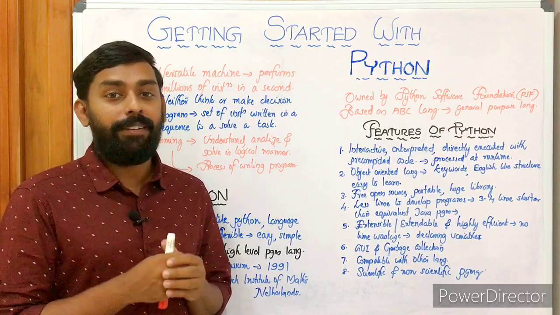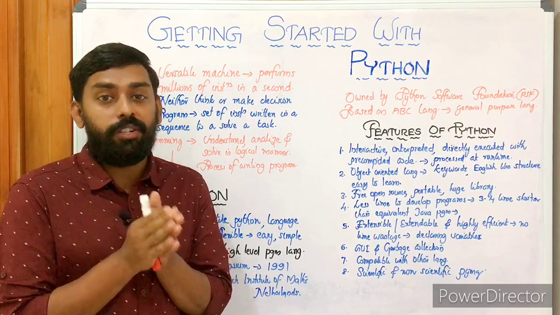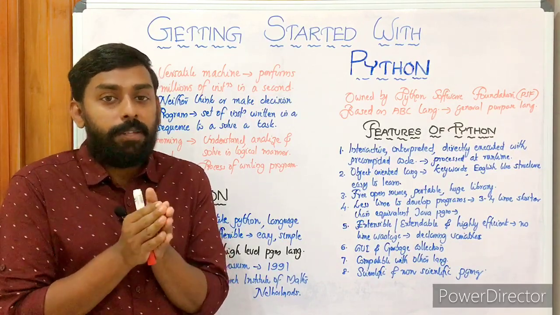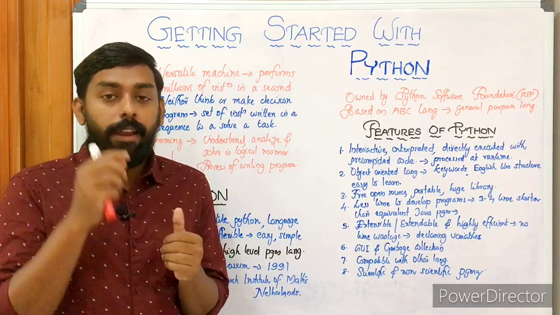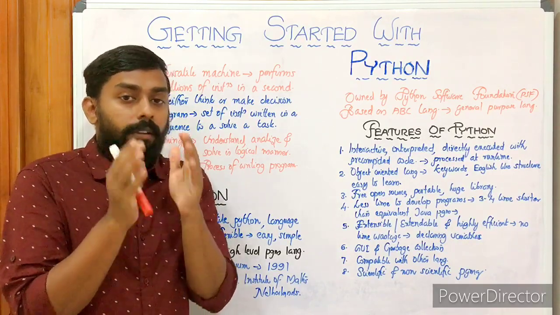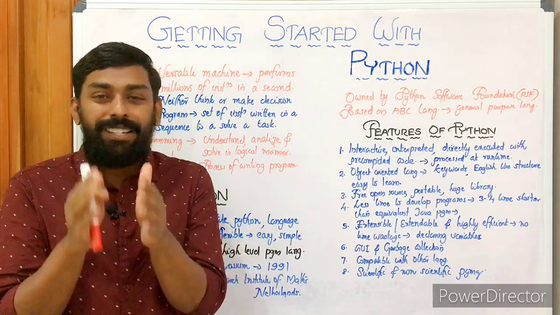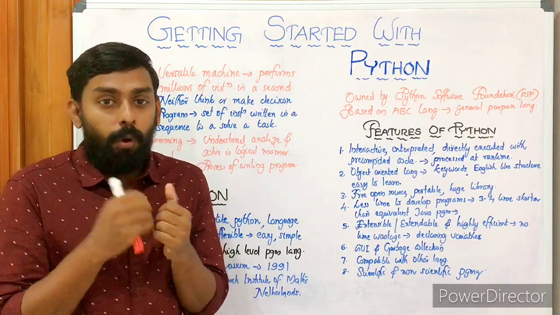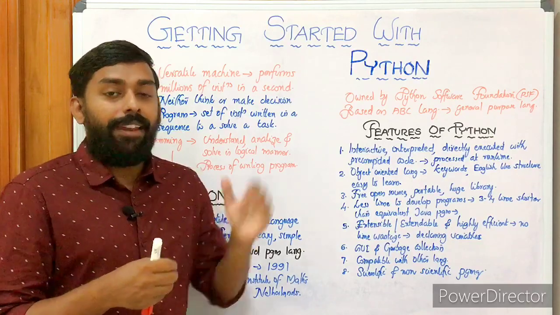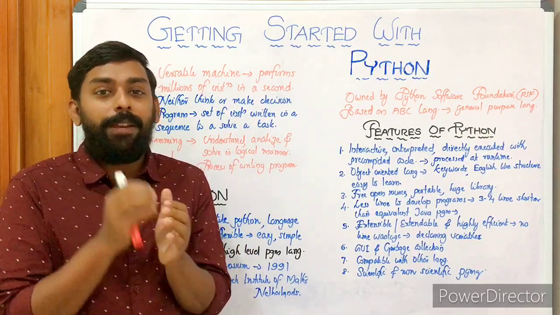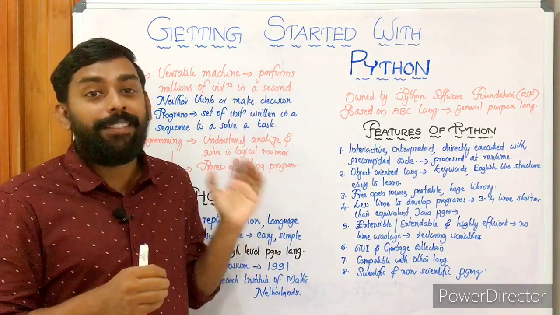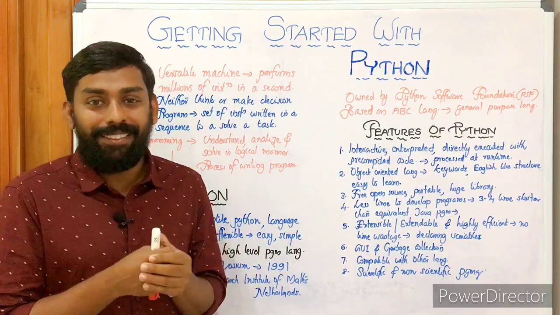We have already completed our first chapter, data representation and Boolean logic. In data representation we have learned number systems and its conversions, and in Boolean logic we have learned logic diagrams, logic circuits, as well as logic gates. And now it's high time to look at our most important, the core topic in plus 1 plus 2. It's all about Python programming or programming in Python.